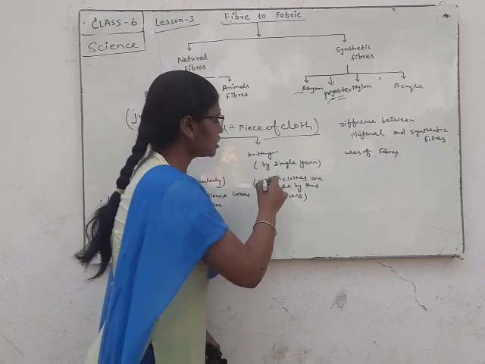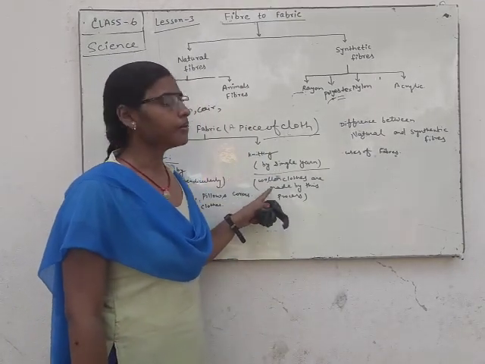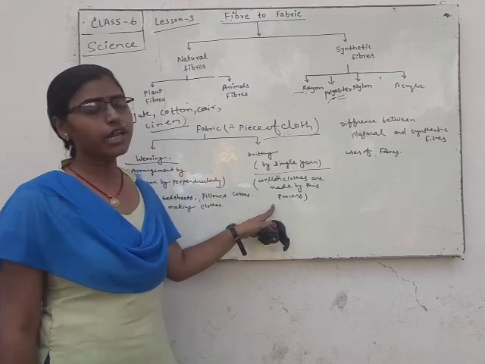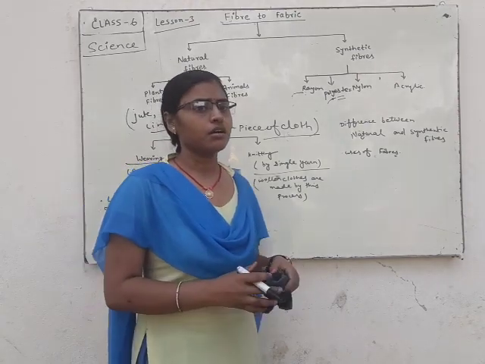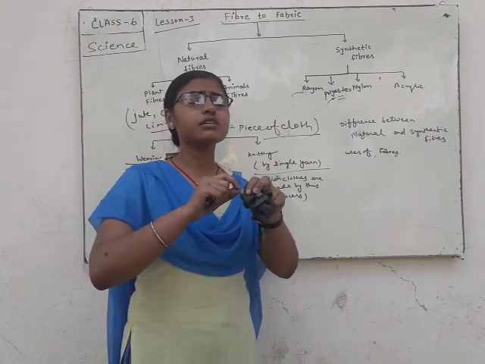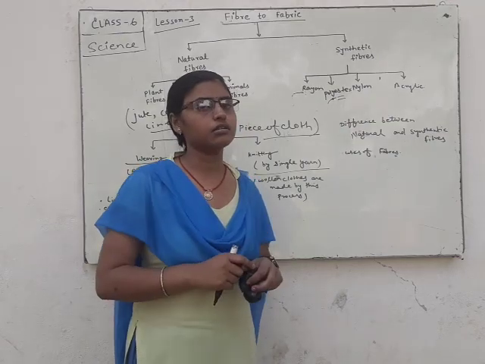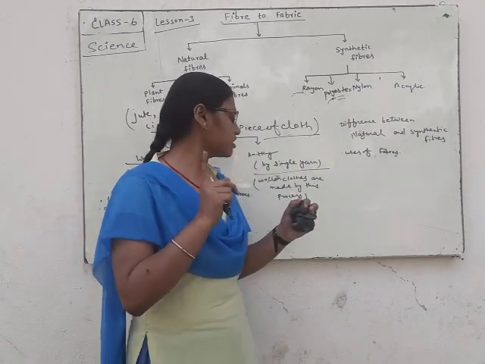Knitting is a process using a single yarn, and it is used for making woolen clothes. You know that our mothers knit sweaters and socks with wool, using a single yarn.